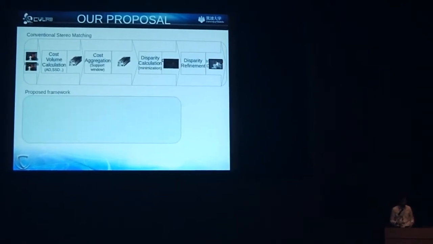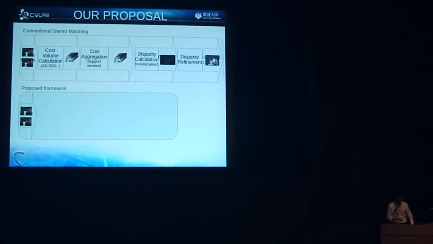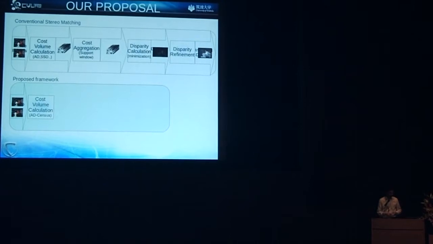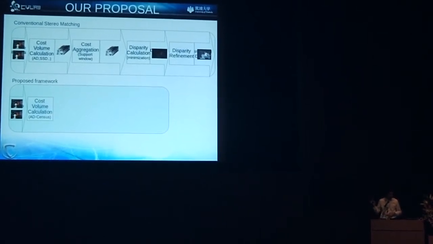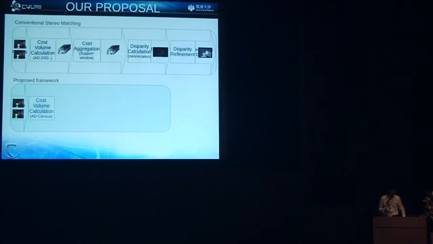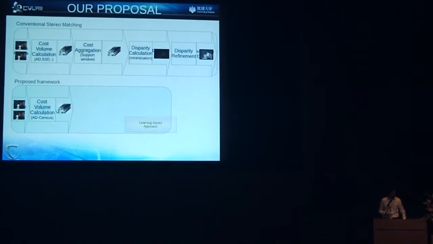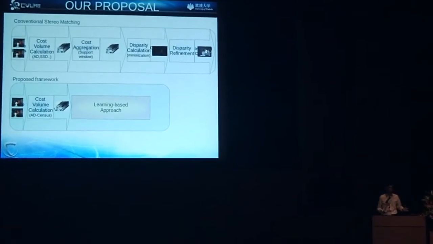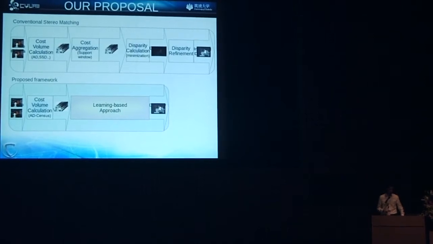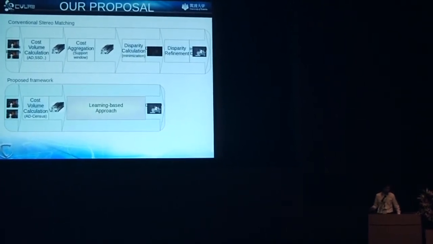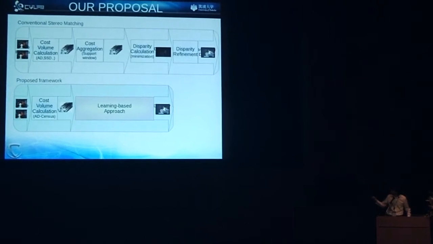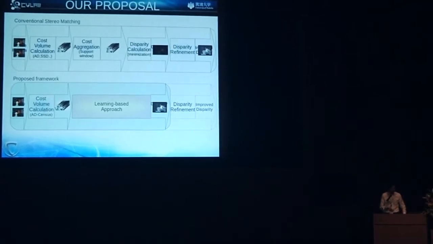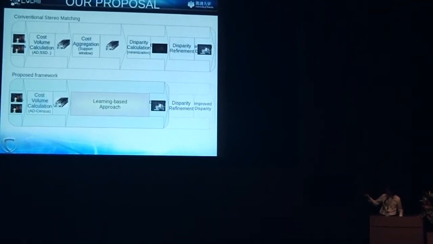So we are proposing something a little bit different. In the beginning we get our stereo pair of images. We also do the cost volume calculation. We will use for this a feature called AD census. I will talk about it later. We generate the cost volume, but then, instead of aggregating and minimizing, we use a learning-based approach to get our disparity map. In this research, as we will focus only on this side, we will not consider the disparity refinement to get any improved results. We only want to take this.